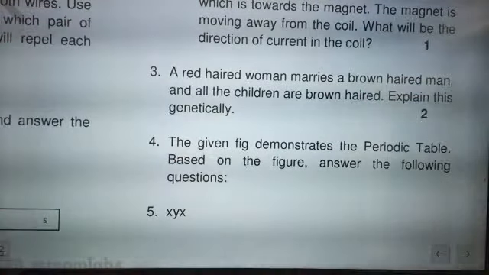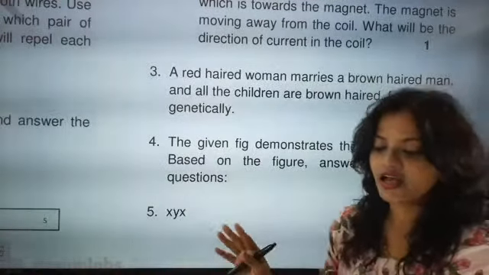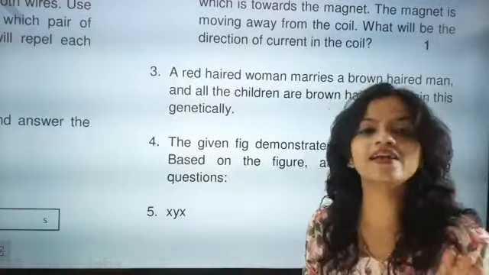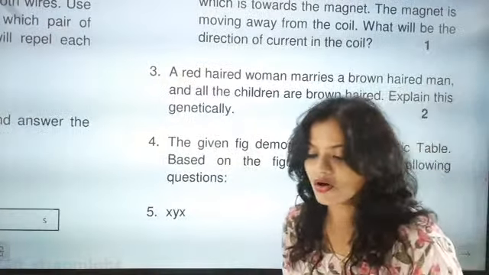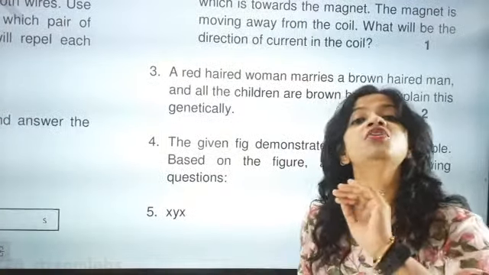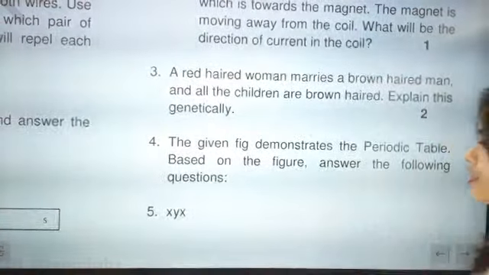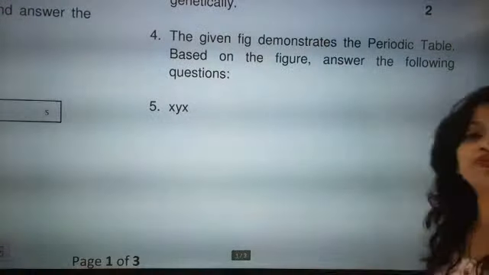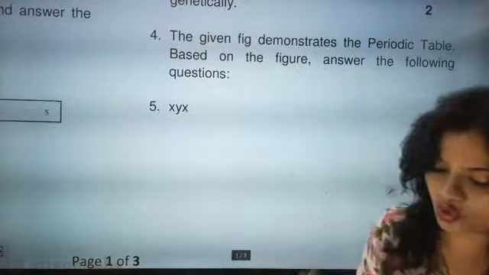A red-haired woman married a brown-haired man, and whatever children there are, they all are brown-haired. Here you cannot write like this. They will not give you a single mark if you write that, because brown is a dominant trait. No, Mohan, if you write like this, they will not give you marks. This is not an MCQ session you are handling. You have to prove how it will be brown hair. So first you have to go with this.